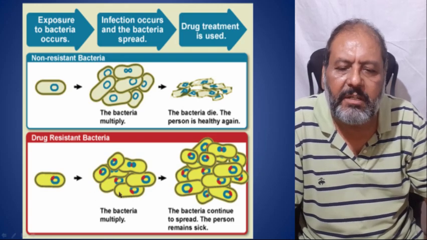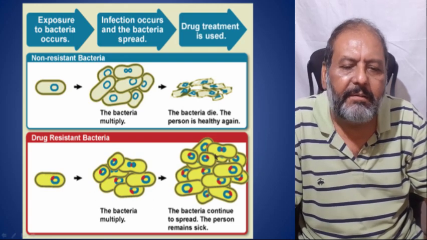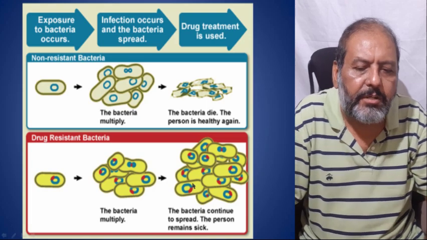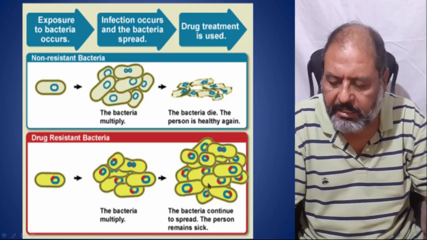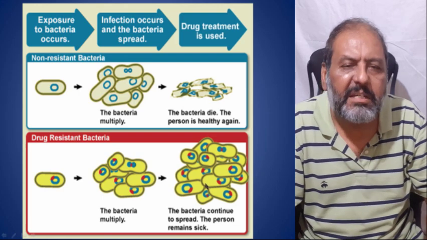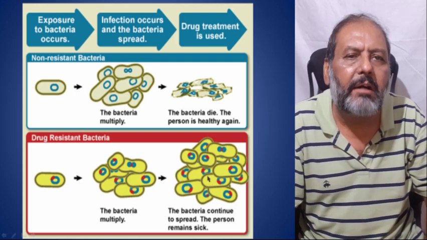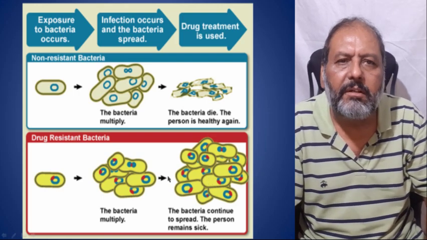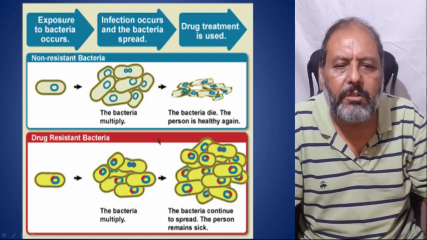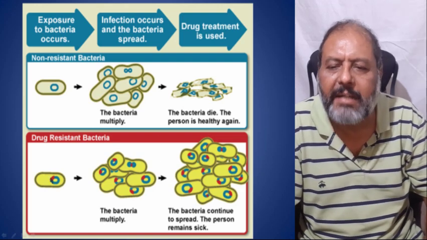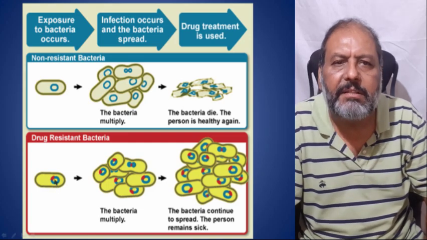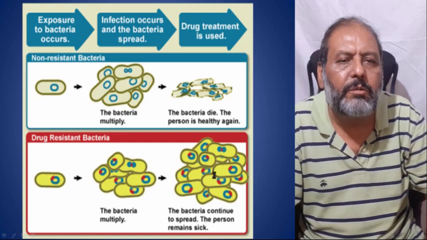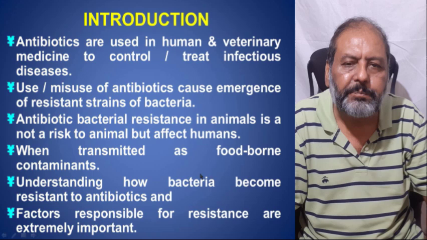Now one can see the bacteria multiply and continue to spread and the person remains sick and dies because of the bacteria which are not responding to the antibiotic. So this is the resistance to the antibiotic by the bacteria because they have got certain genes in them and they do survive and multiply.